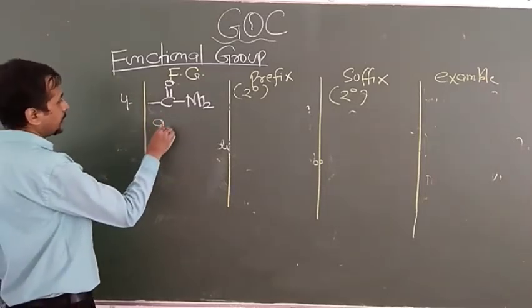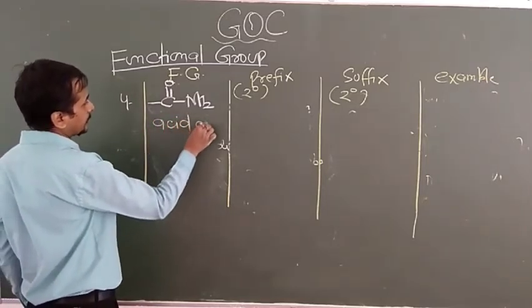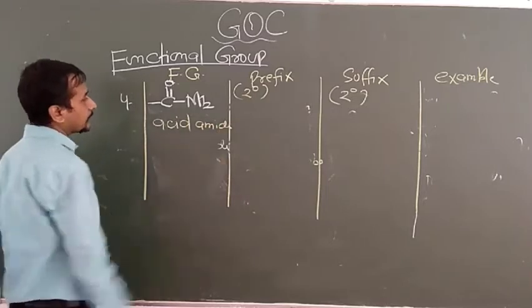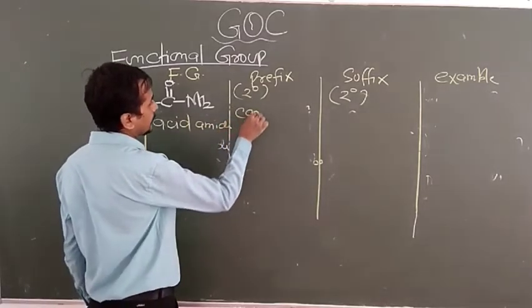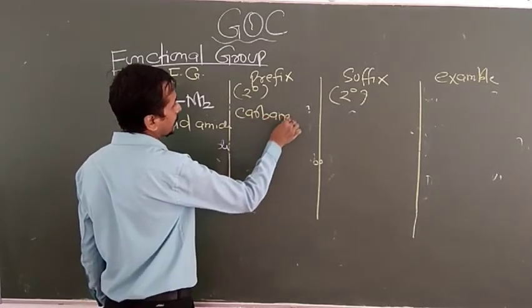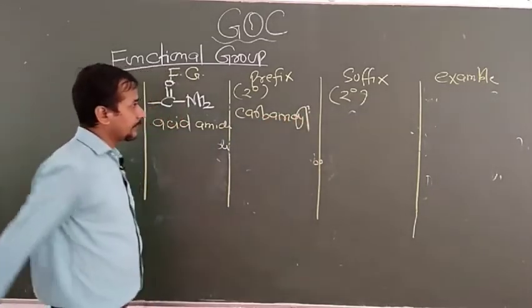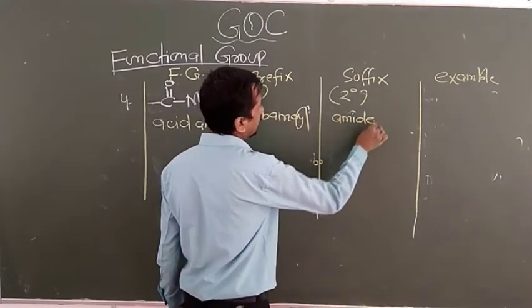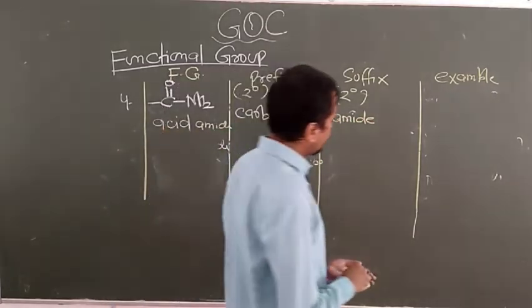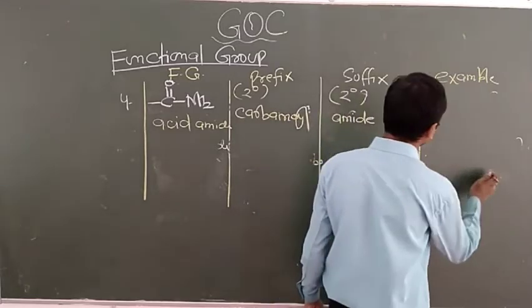So this is basically acid amide. Now the prefix for this is carbamoyl and the suffix is amide. It is also very important. You have to know it for the board examination.